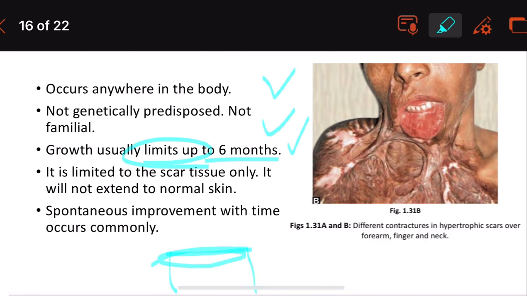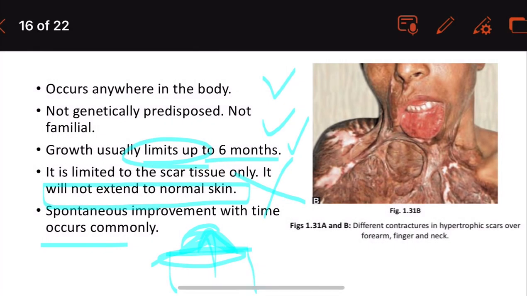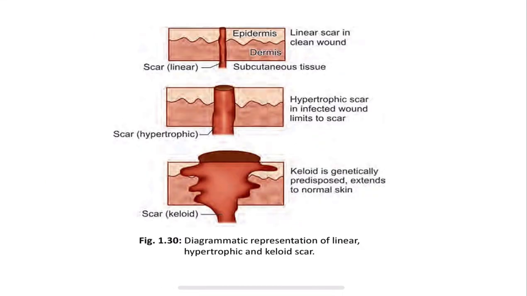This is the normal skin tissue, and the keloid is extending beyond that. Whereas this hypertrophic scar does not extend into the normal skin. Spontaneous improvement with time can occur in hypertrophic scar.